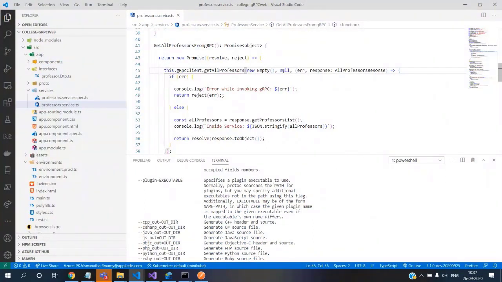So here we don't pass any metadata, so we do null, and then we have this callback which returns error or response. If it is an error, we say error while invoking gRPC, and we reject that error. Else, if we get the response, we say the response is all professors response type.